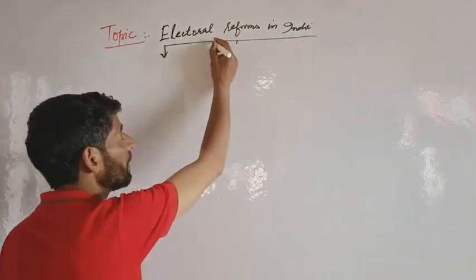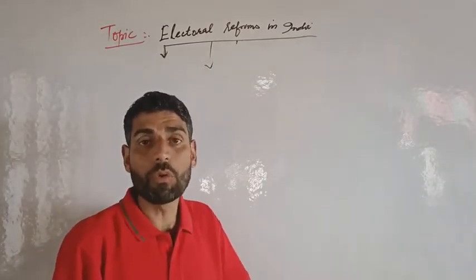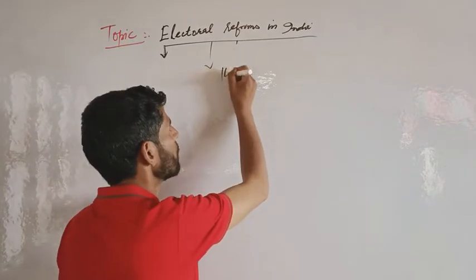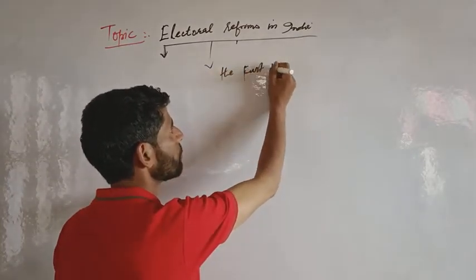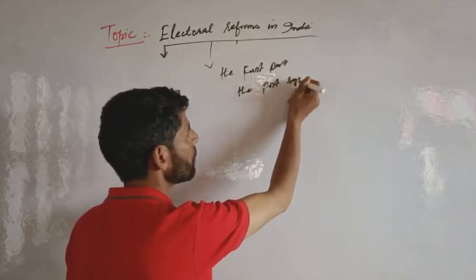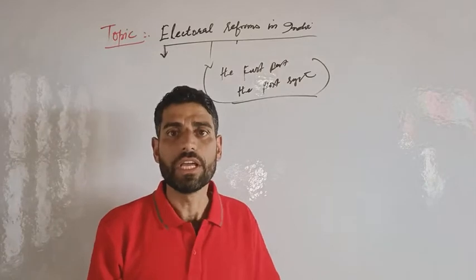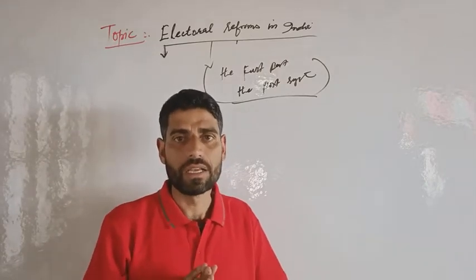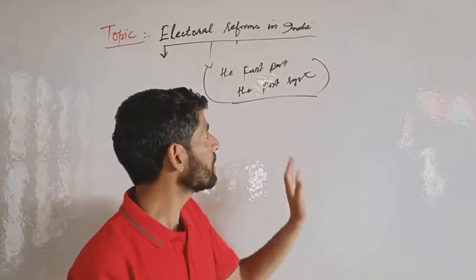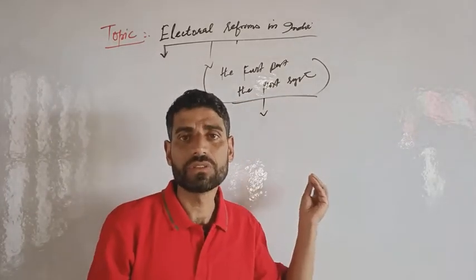So elections in India are held under the first past the post system. Under this system, the whole country is divided into constituencies, and the voters vote for a candidate.